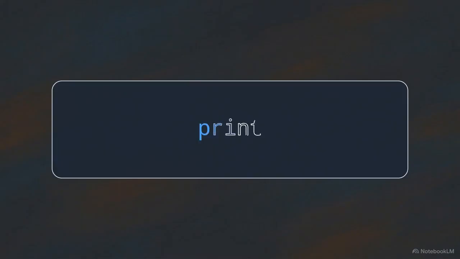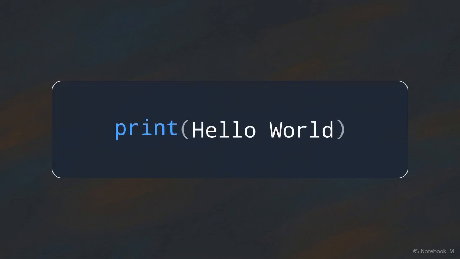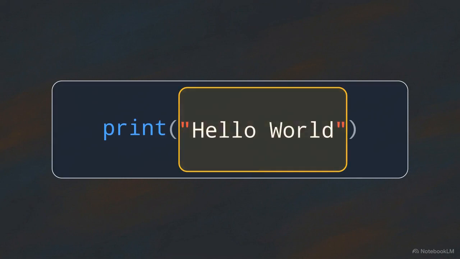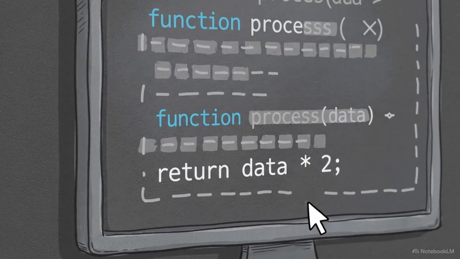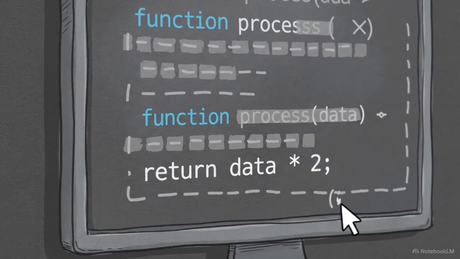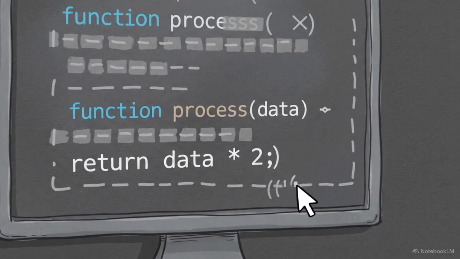Now that we have our live workspace, our immediate tactical objective is to force the machine to display a customized message back to us on the screen. We start with the action word print in lowercase. Next, we attach parentheses, acting as a mechanical container. Finally, we place "Hello World" inside, enclosed in double quotes. This classifies it as raw text, ensuring the computer doesn't process it as a command. Once these 3 components are assembled, you have a complete functional instruction that the machine can process instantly.